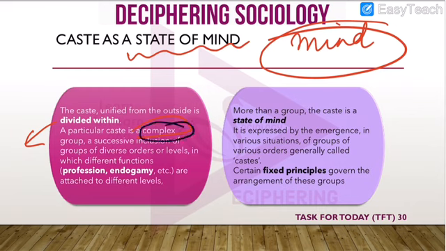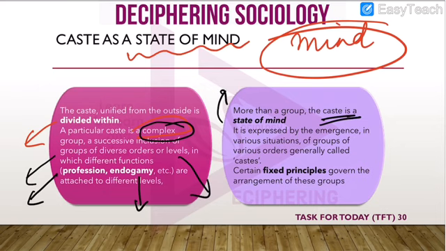It was a complex group, and there was a successive inclusion of groups of different orders and levels. There were different subcastes, and there was differentiation in the profession, endogamy, that is marriage laws. It was different for different caste as well as subcaste. That is why this caste was, according to Dumont, a state of mind.